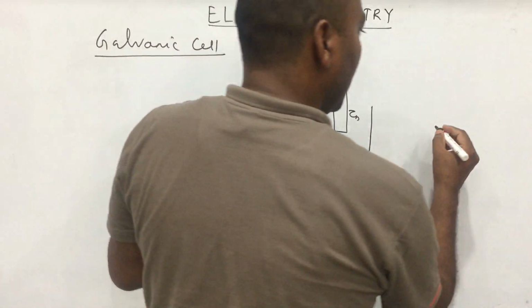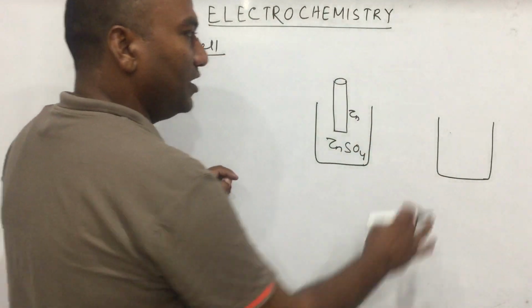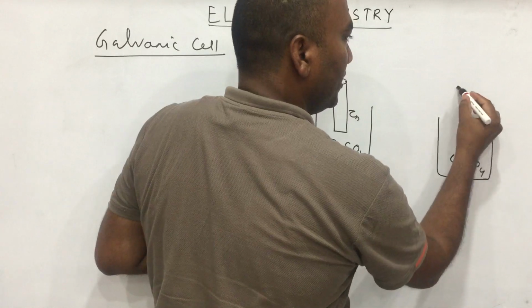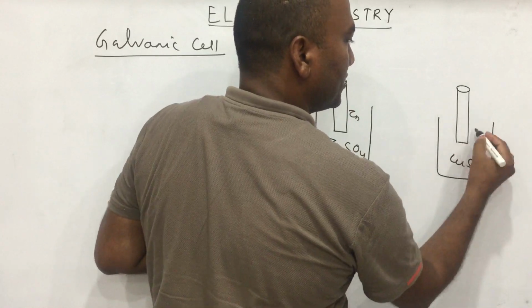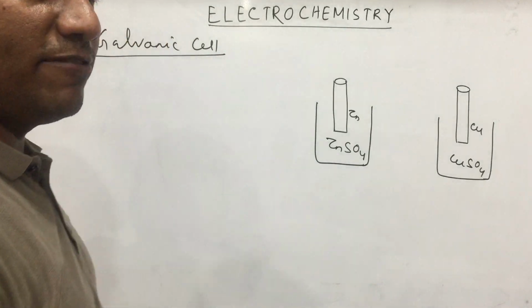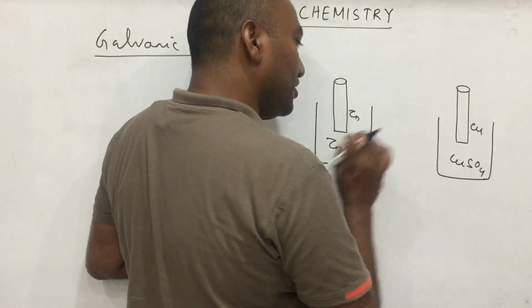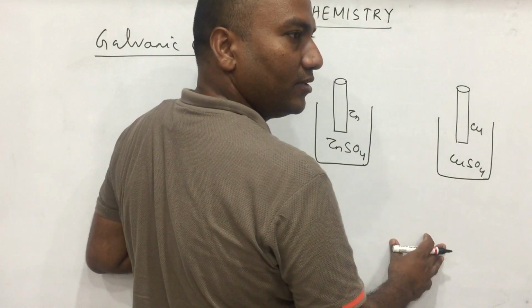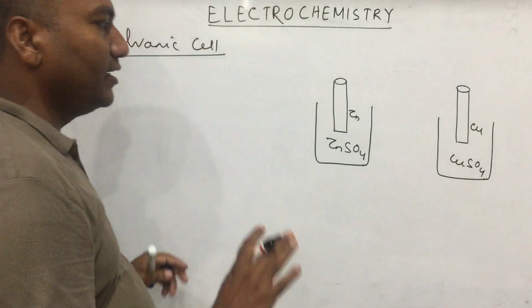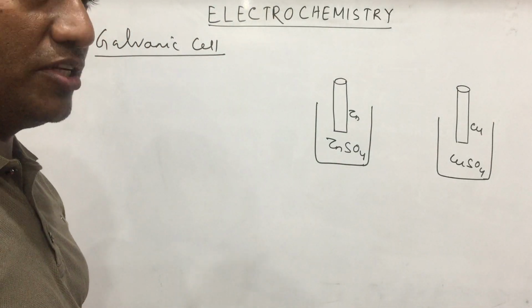Clear? Similarly, if you take another container with copper sulfate and dip copper metal inside, can copper displace copper from copper sulfate? No. This reaction is also not possible, there is no chemical reaction, and in both cases the delta G value is greater than 0.